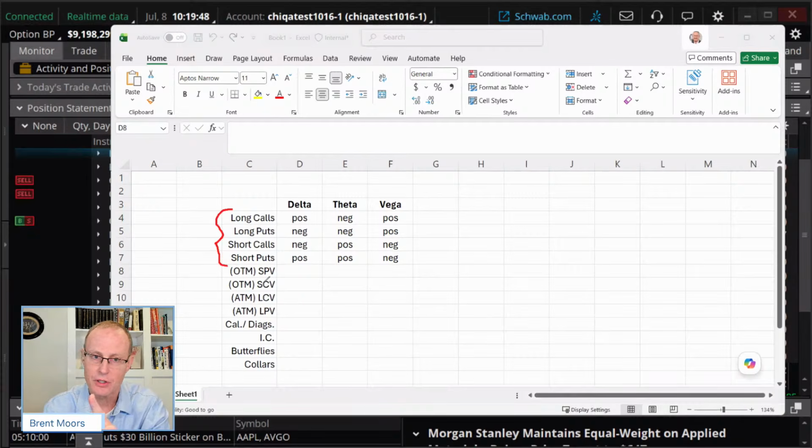But the thing is, with these single options, the ones we've talked about so far, single legs, they're probably going to have pretty substantial impacts. Okay? Because they're single options. When we start to get to vertical spreads or these other spreads down here, you're going to have a long leg and you're going to have a short leg. And they're going to offset each other to some extent.